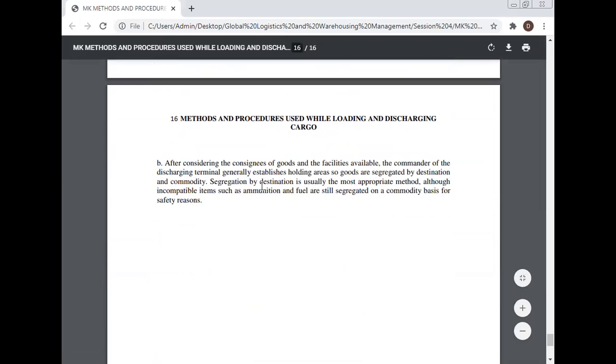After considering the consignee of the goods and the facilities available, the commander of the discharging terminal generally establishes holding areas so goods are segregated by destination and commodity. Segregation by destination is usually the most appropriate method, although incompatible items such as ammunition and fuel are still segregated on a commodity basis for safety reasons.